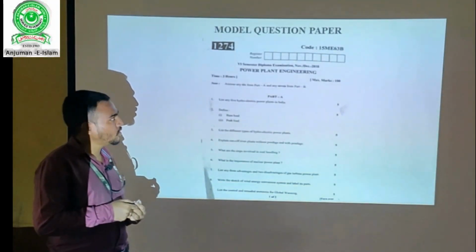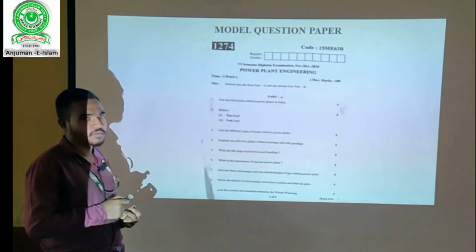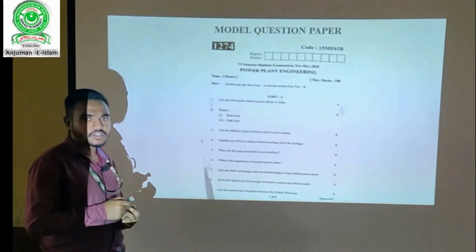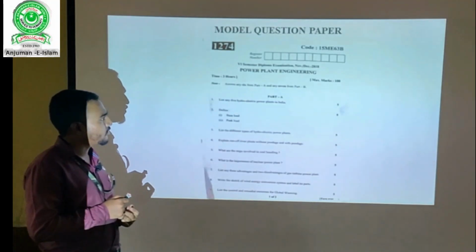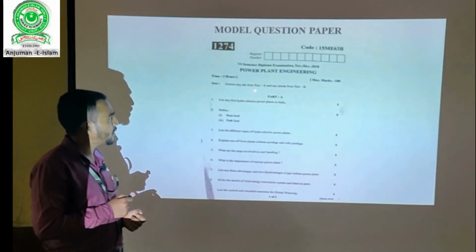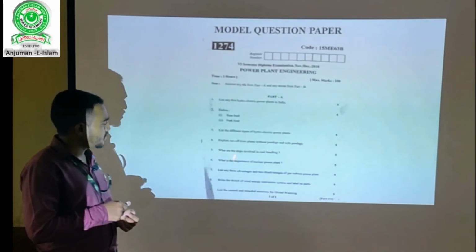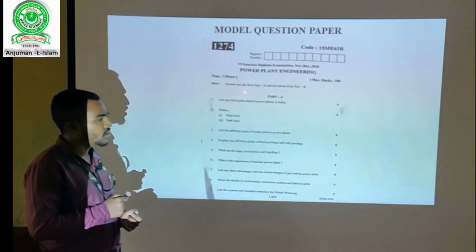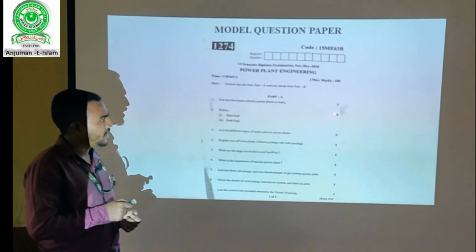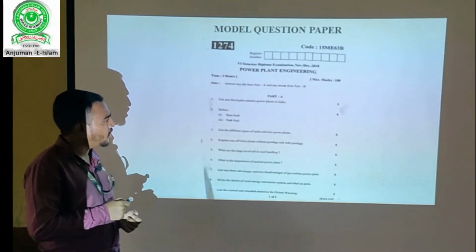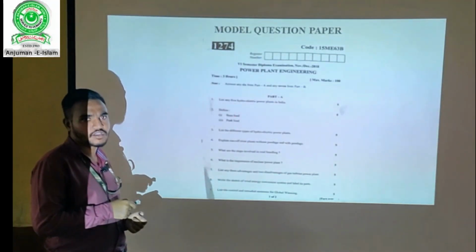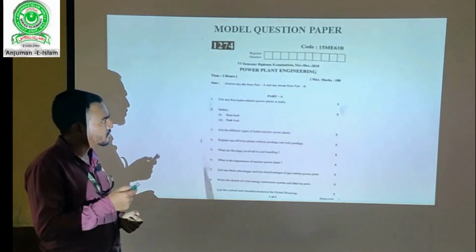Now I am going to show you a simple model question paper of power plant engineering. Dear students, our final examination question paper has two parts, that is part A and part B. Part A contains 9 questions. In that we have to write any 6 and each question carries 5 marks. All these important questions have already been discussed in your previous sessions.